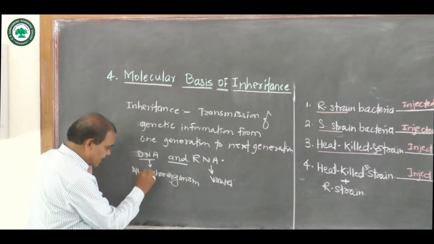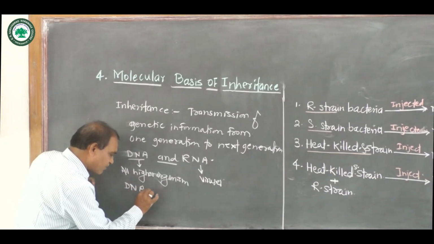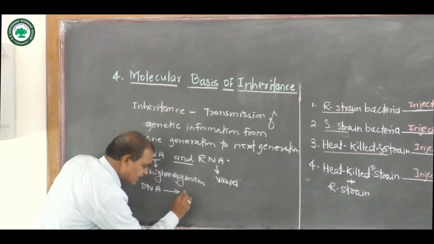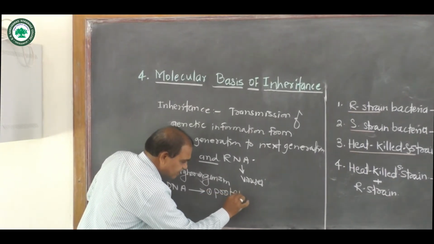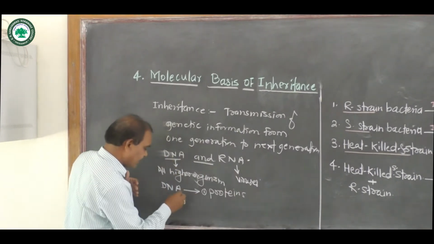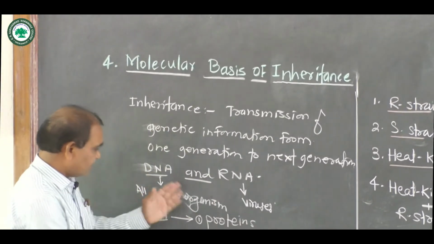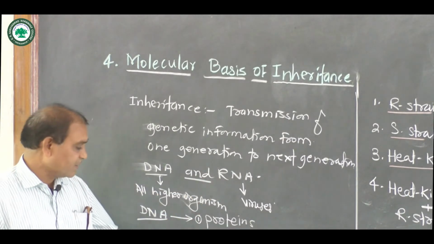Now this DNA consists of only two molecules. Which two molecules? DNA and proteins. Is DNA the genetic material or is protein the genetic material?